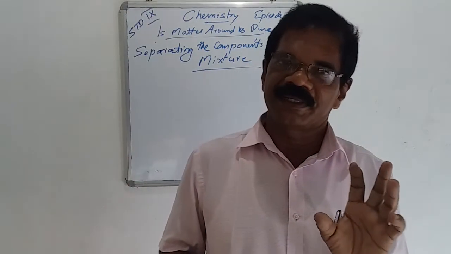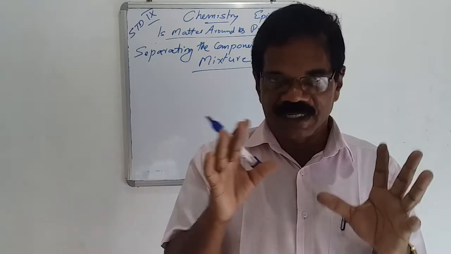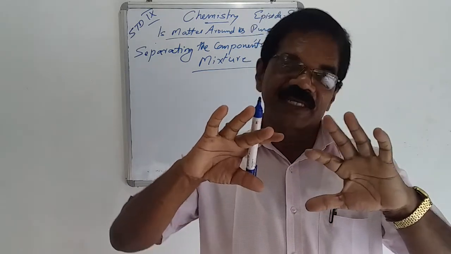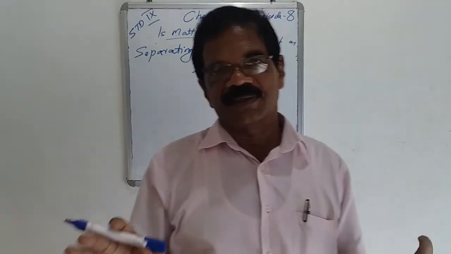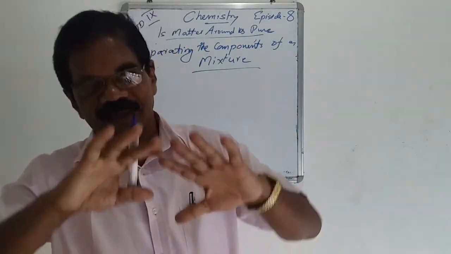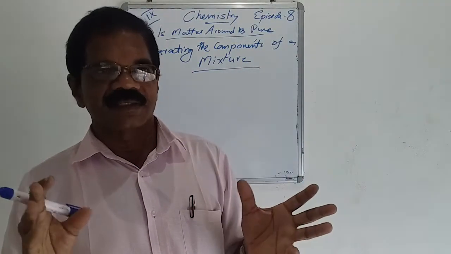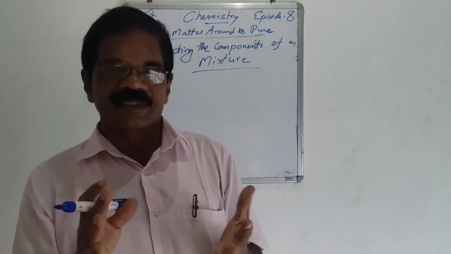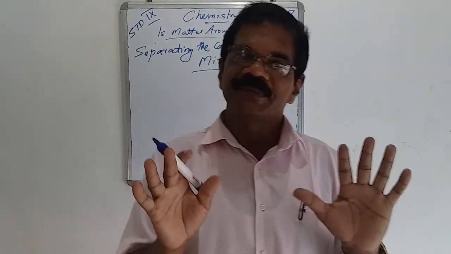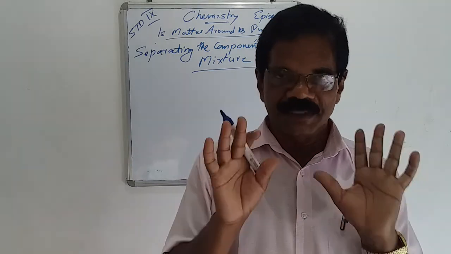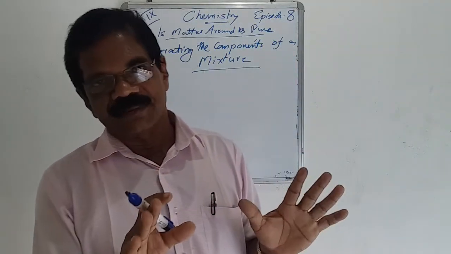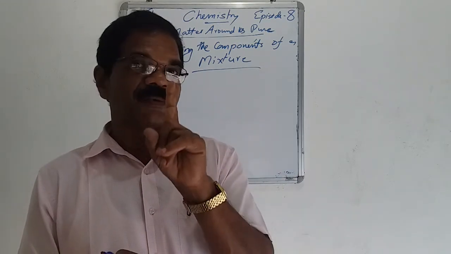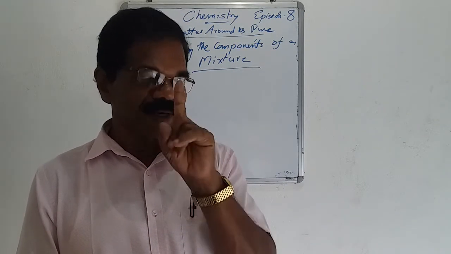But what does it mean? Mixture just means it contains more than one substance, not in a fixed ratio. Several components, several substances, several items included, not in a fixed ratio. That is mixture. Pure substance means only one kind.